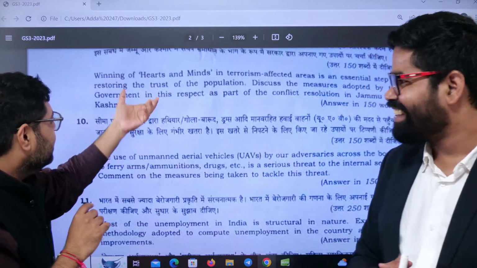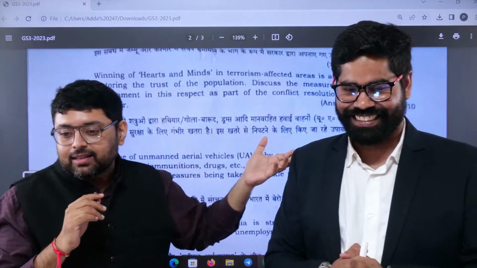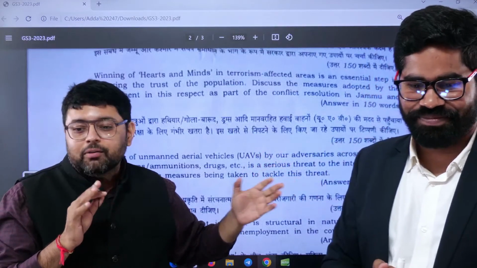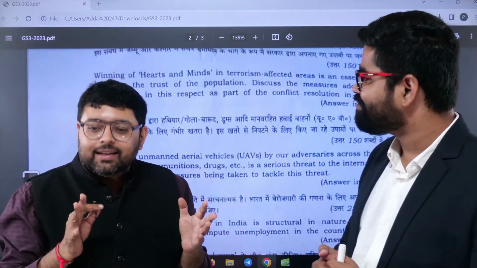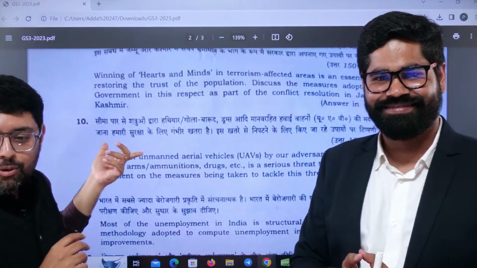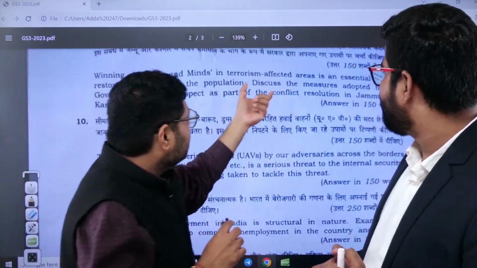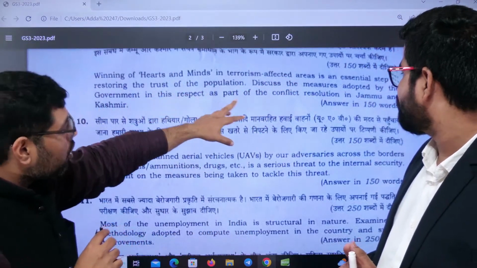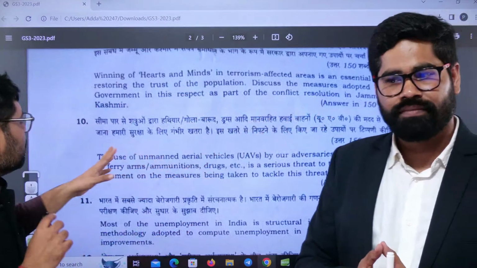So ultimately love is that thing which can help in building trust, or you can say wherever a trust deficit is there, that can get reduced. Okay, so this is what restoring the trust of the population means. So no doubt this statement is very well said. Discuss the measures adopted by the government in this respect as a part of conflict resolution in Jammu and Kashmir.